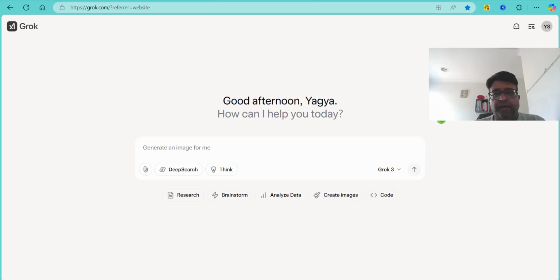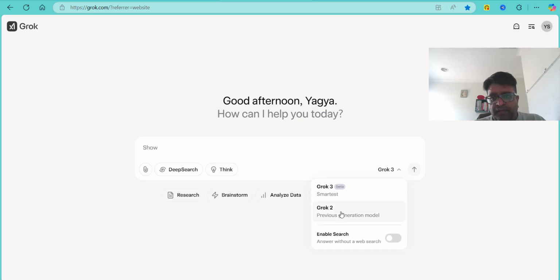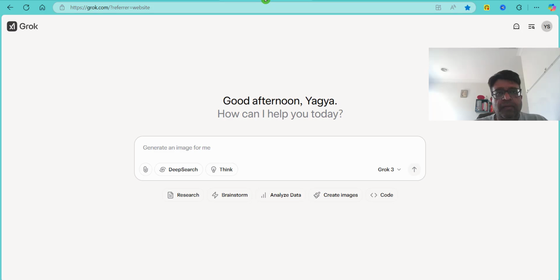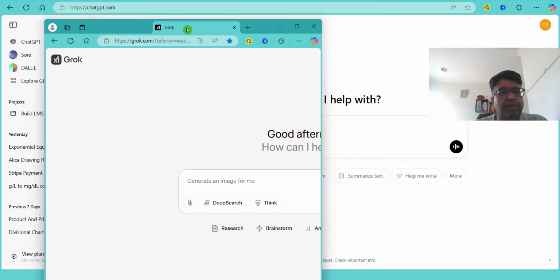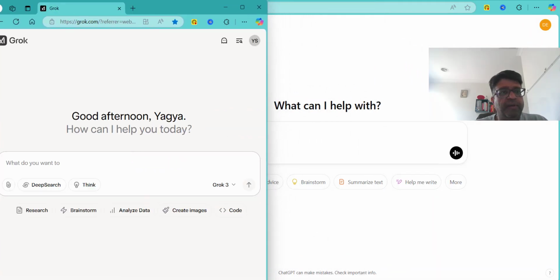This screen is pretty much similar to ChatGPT and DeepSeek, which was recently launched. So let's see how different it is. And if you look here, there is a previous version, Grok 3 and enable search. So what I'm going to do is put them side by side.